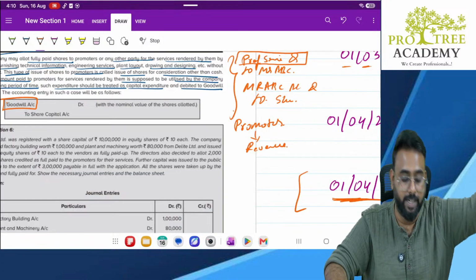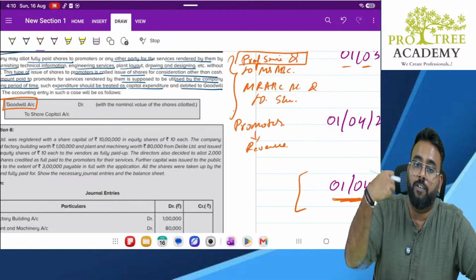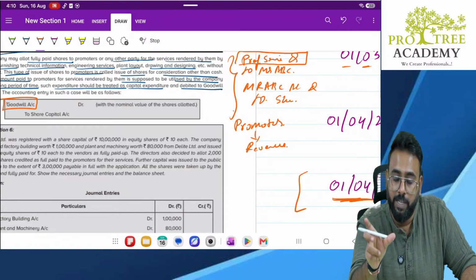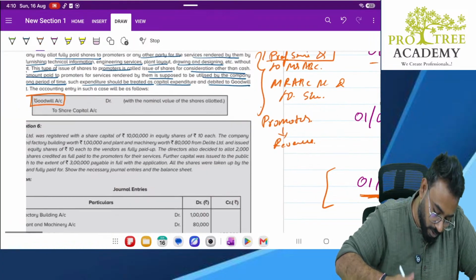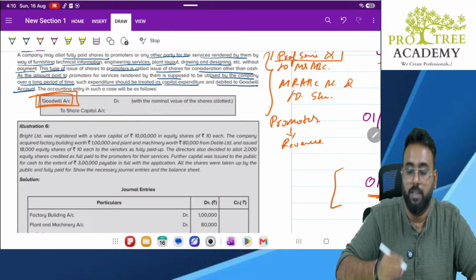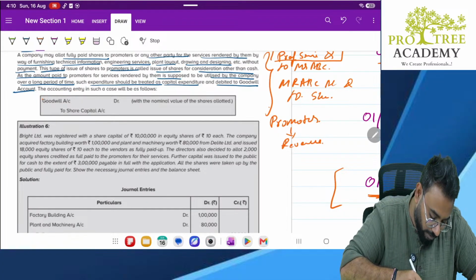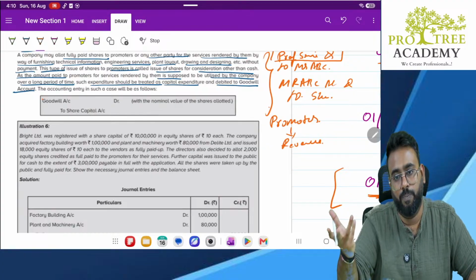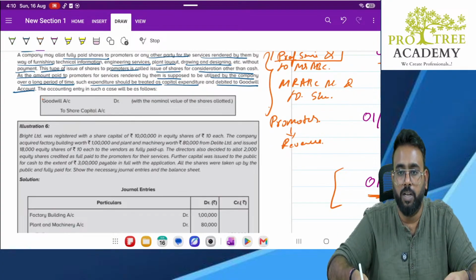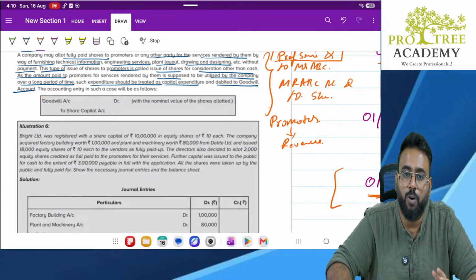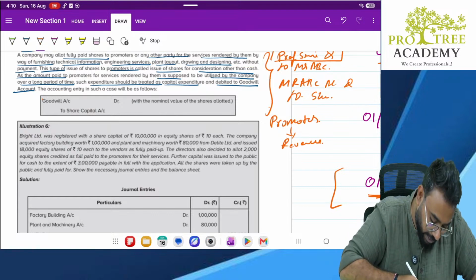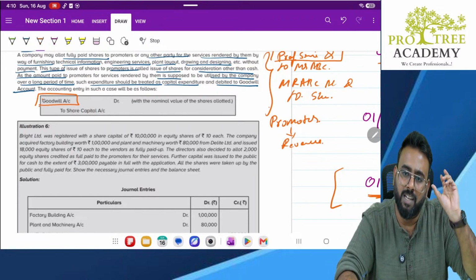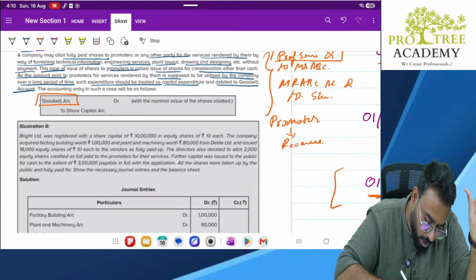Some asset is created. So what they are telling, promoters, whatever the service he gave regarding SOP creation, that is a kind of capital expenditure. So we need to create an asset. That asset is nothing but goodwill. Why goodwill only? Sir, we can create any asset. What asset will you create? Did you buy anything physical? No. Is there any physical material you bought? No. Only intangible you got. Correct? So what is the best intangible item? Goodwill. So any services rendered by promoters will usually be in terms of intangible,